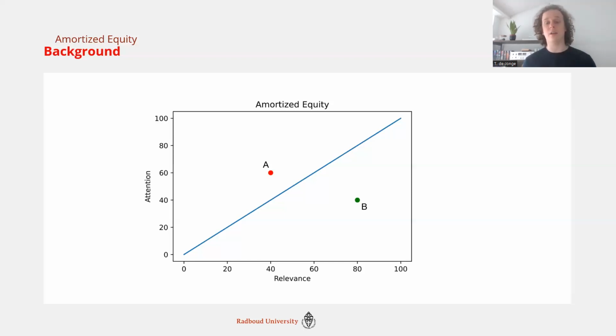And similarly, we are averaging between groups, because here we're looking at one group against another group. In this case, consider group A, left-wing political documents, and group B, right-wing political documents. And we can see that the left-wing political documents are overexposed, and right-wing are underexposed. So we're averaging two ways: one way between different users, one way between documents, and providing us with one number at the end of that.